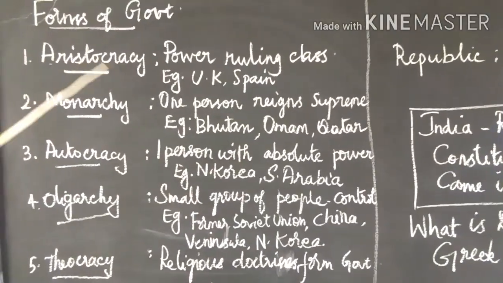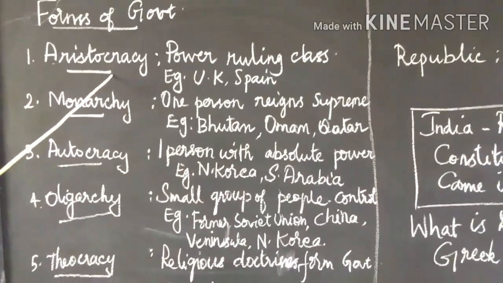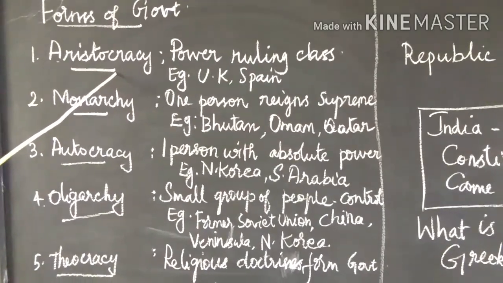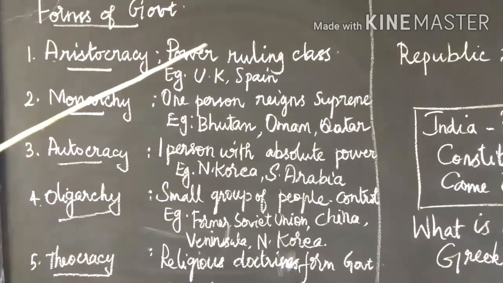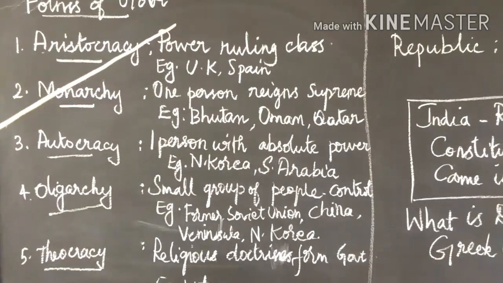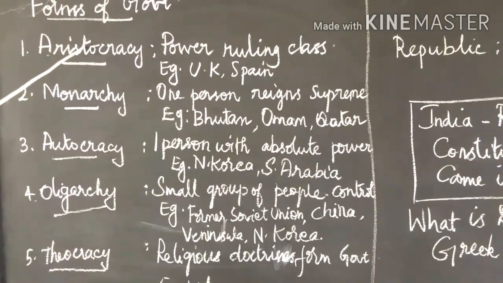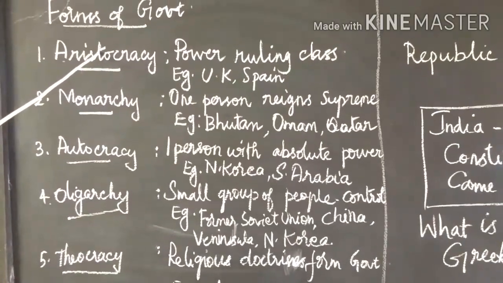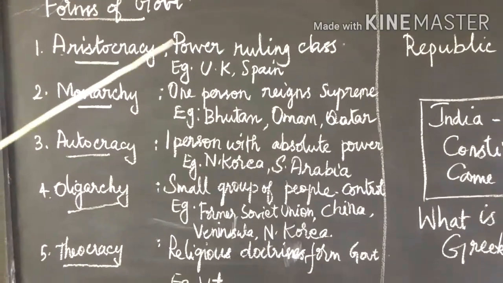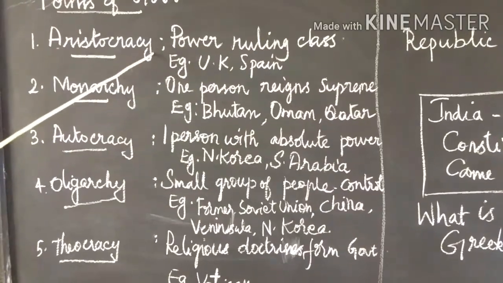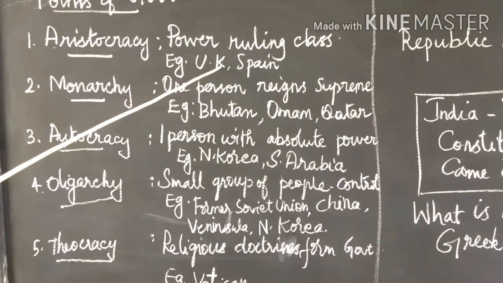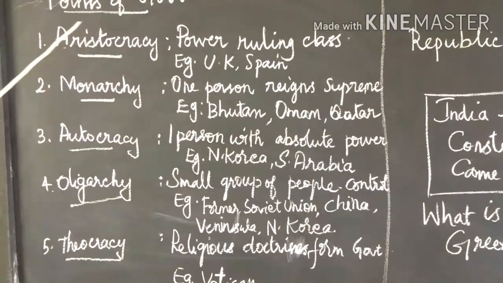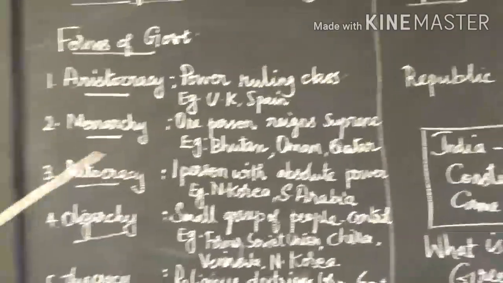First one is aristocracy. Aristocracy means a form of government in which power is in the hands of a small privileged ruling class, that is, nobles. Example, United Kingdom, that is London, and Spain. These two countries have an aristocracy form of government.